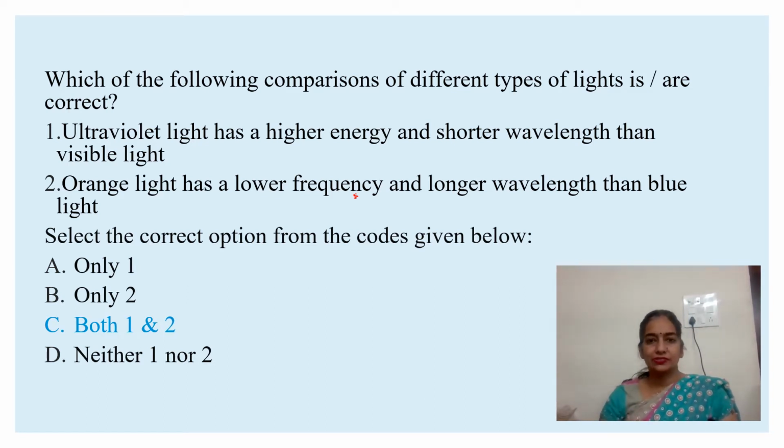Gamma ray and X-ray are very high energy, short wavelength radiation. Ultraviolet light has higher energy and shorter wavelength than visible light.